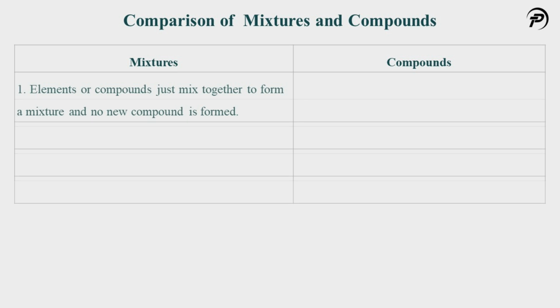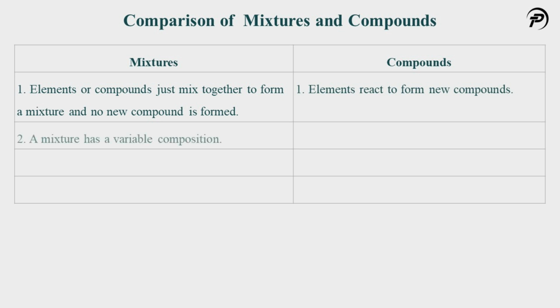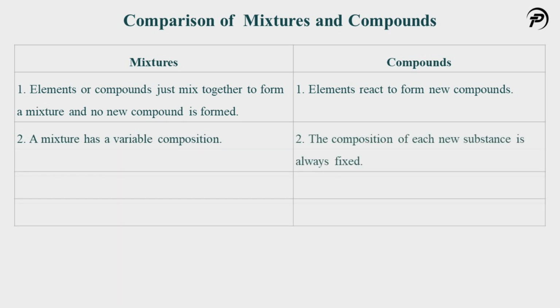In the case of a mixture, elements or compounds just mix together to form a mixture and no new compound is formed. But in the case of compounds, elements react to form new compounds. A mixture has a variable composition. But in the case of a compound, the composition of each substance is always fixed.